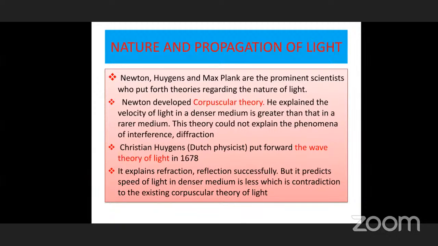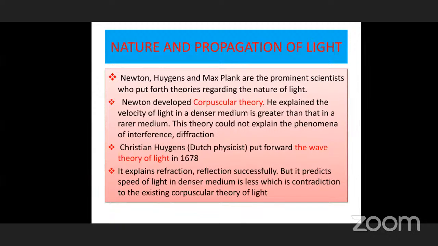When the light ray enters water or glass, immediately the glass particles attract. Already the corpuscles have a certain velocity, and when they enter the medium, the particles attract them with a higher speed. Therefore, this attractive force increases the speed of the light. So he explained that the velocity of light in a denser medium is greater than in the rarer medium, due to the attractive force.